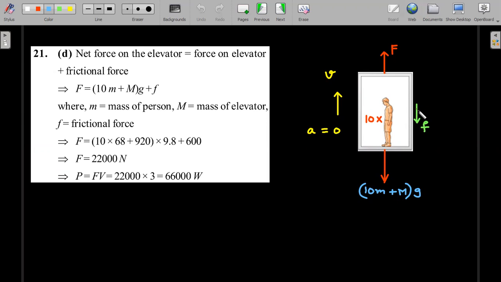You should have read that there is a friction which is a constant value in this. So I'm depicting it for the upward motion in the downward direction. Motion is upward, friction is downward. There are 10 people inside.